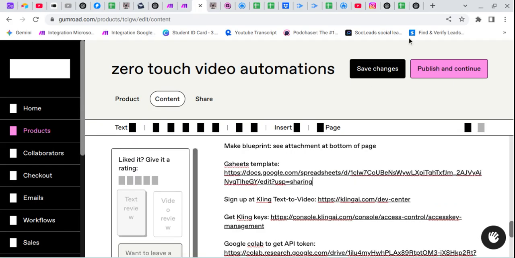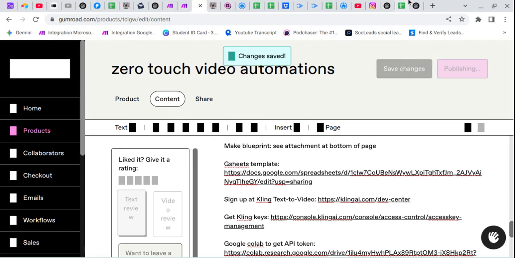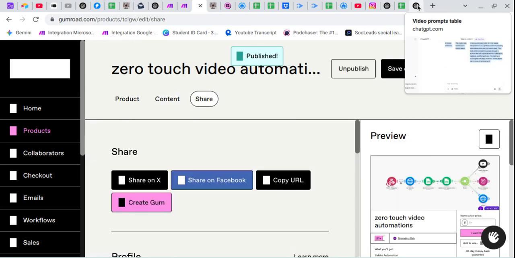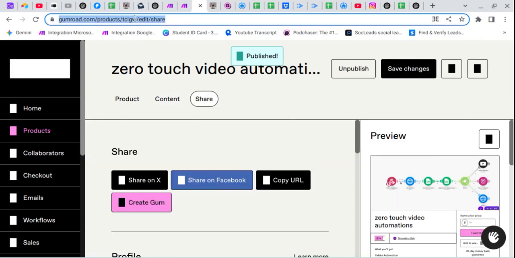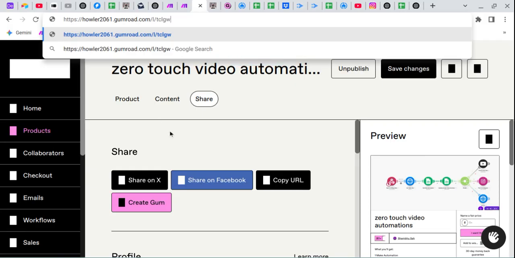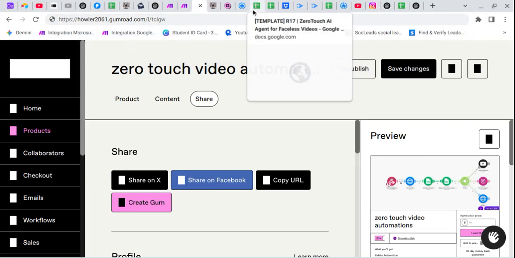Ctrl+V and just save changes and publish and continue. I think I also need to provide you the workflow. Simply copy the URL, and I can show you if I forget to. This is the URL, it looks like this. Now go to our workflow.